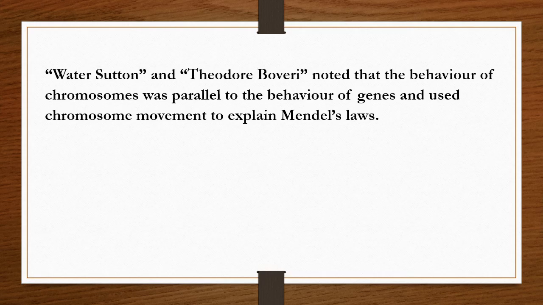Walter Sutton and Theodore Boveri noted that the behavior of chromosomes was parallel to the behavior of genes and used chromosome movement to explain Mendel's laws.